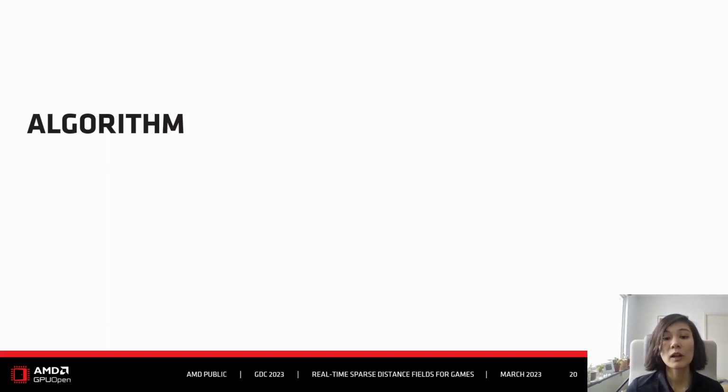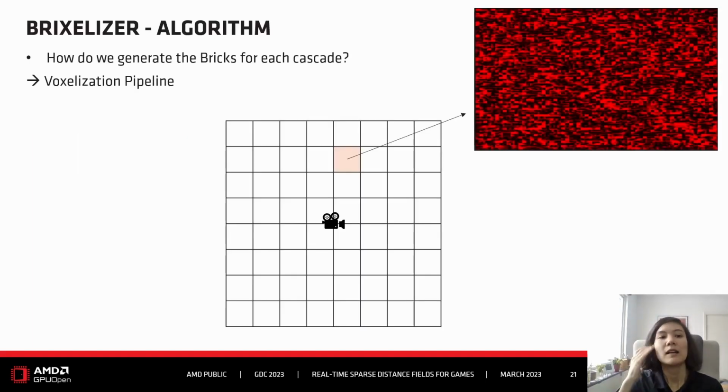So how does Pixelizer generate this distance field that I just talked about? This is done for each cascade separately. If you have Pixelizer, we call an update function, and this update will only act on one cascade. So if you have, let's say, 2 cascades in your scene and you want to update them both, then you have to call update twice, once for each cascade.